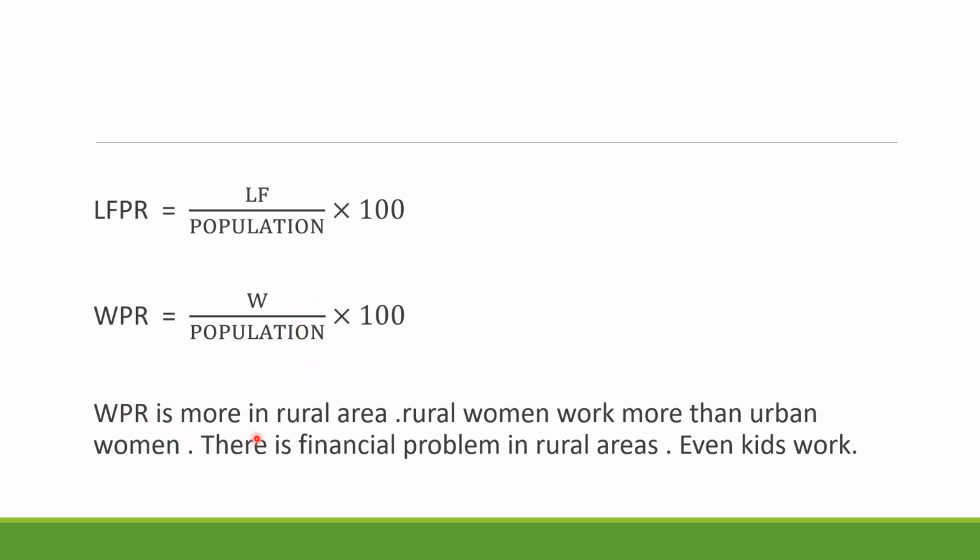So the worker population ratio is more in the rural area. Why so? It's less in the urban area as compared, because rural women work more than the urban women. People in the rural areas, they work more, especially women. There is a financial crisis in the rural areas. You all know. Even the kids also have to work there. So that is why the worker population ratio is higher in the rural areas.